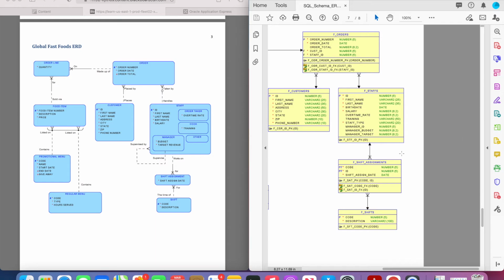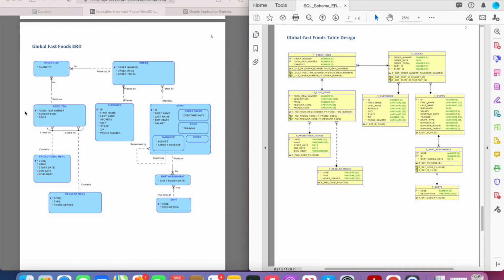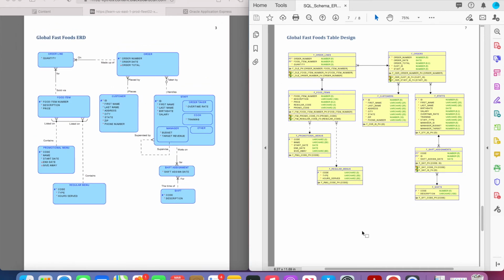So that's how the subtypes have been handled, is their attributes just go into the supertype's table design, and they're just optional attributes. So that's what's different about this table design, between this ERD and this table design, is just that there's some subtypes and they're just listed as optional attributes in here. Other than that, the table design is just the same as the other two.